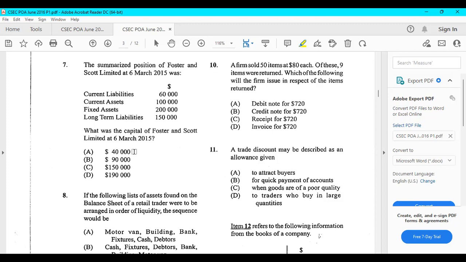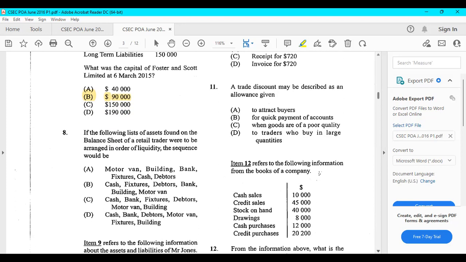So all you're going to have to do now to find your capital for Foster and Scott, you have to find your total assets, and then you subtract your total liabilities from your total assets. So let's go. Total assets is your current assets plus fixed assets. So that's 100,000 plus 200,000, that's $300,000. And your total liabilities is $150,000 plus $60,000, which is $210,000. Subtracting total liabilities of 210 from your total assets of $300,000 is going to give us $90,000 as our capital figure, which is B. Moving on.